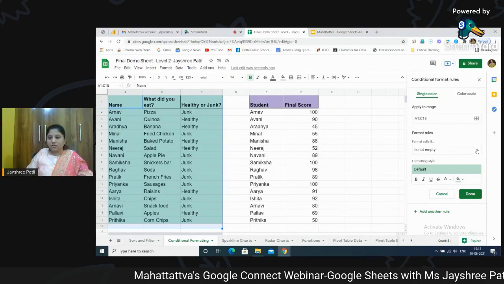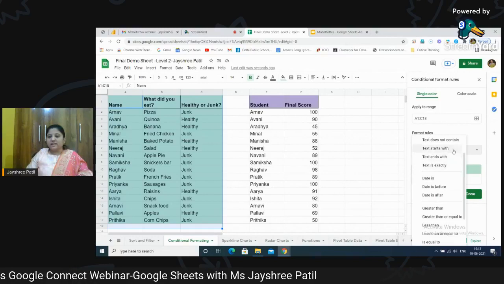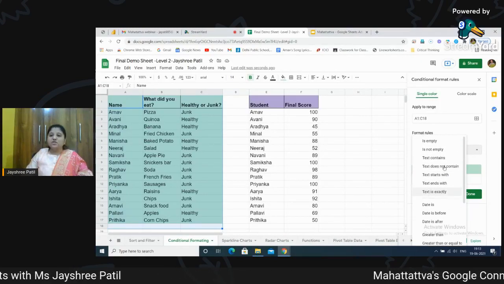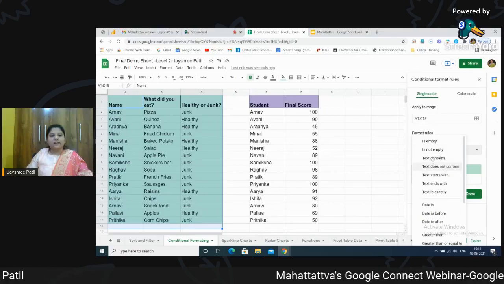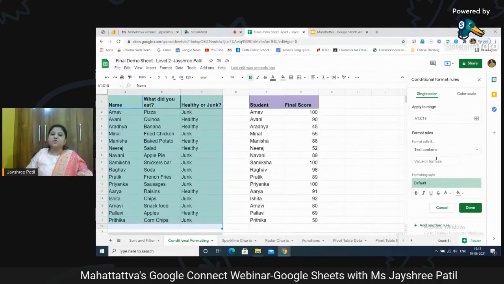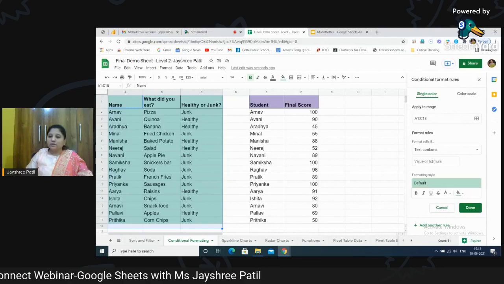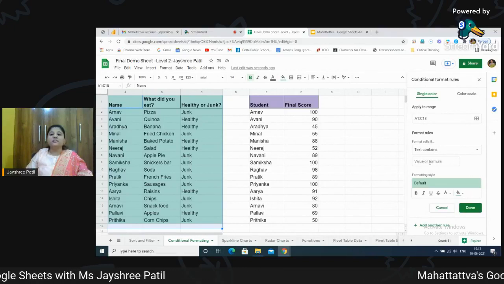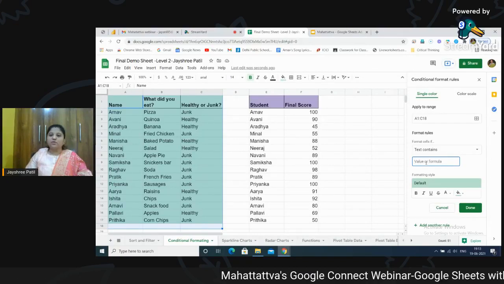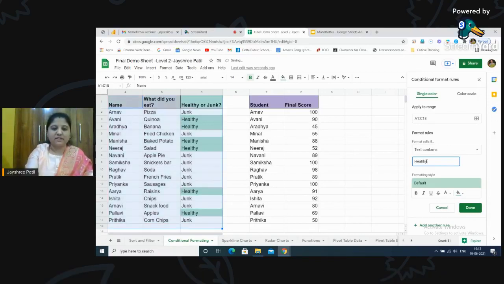For example, just click on this drop down and you will get different options like text contains, text starts with, text ends with, text is exactly. So depending on the conditions, you can apply over here. Now I want to apply text contains. As soon as you select the rule, it will give you one more box over here where you need to write the value. So I want to write the value like healthy. I'm just writing the text.